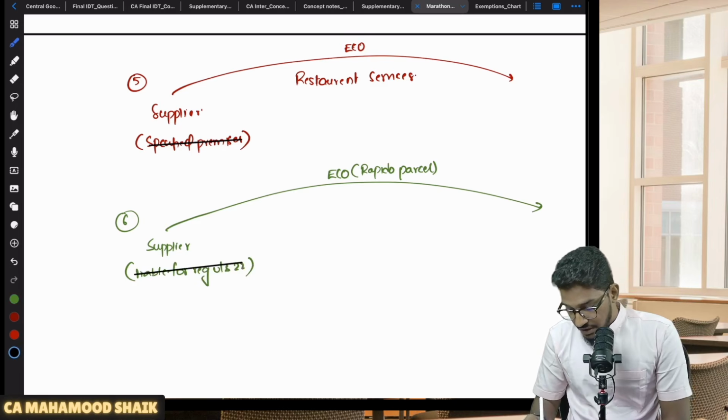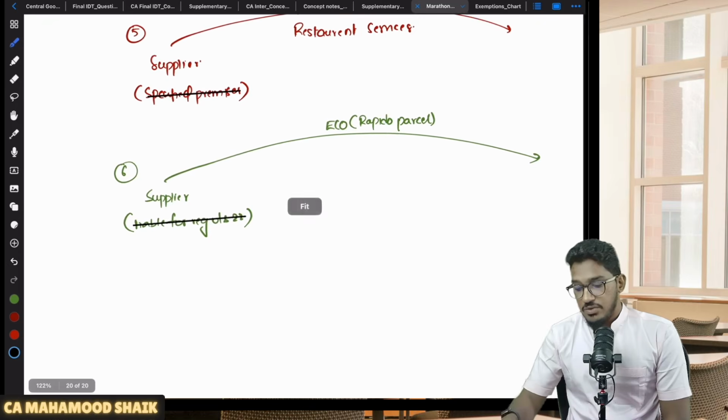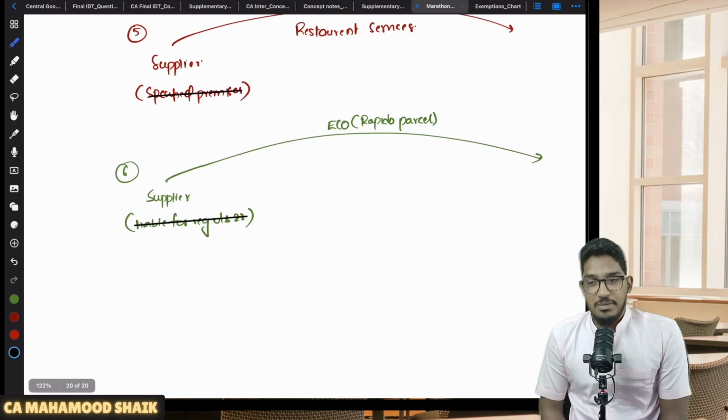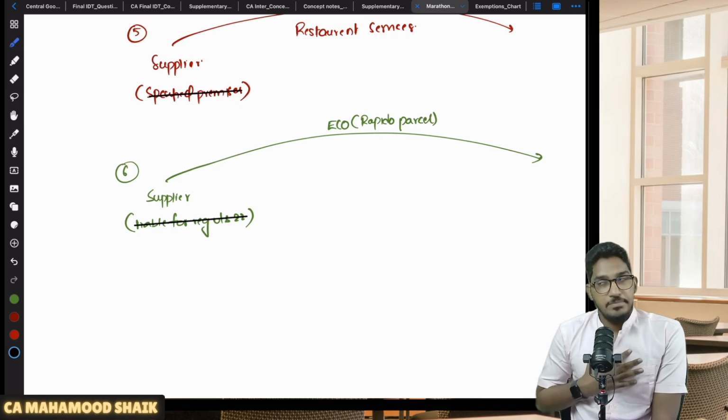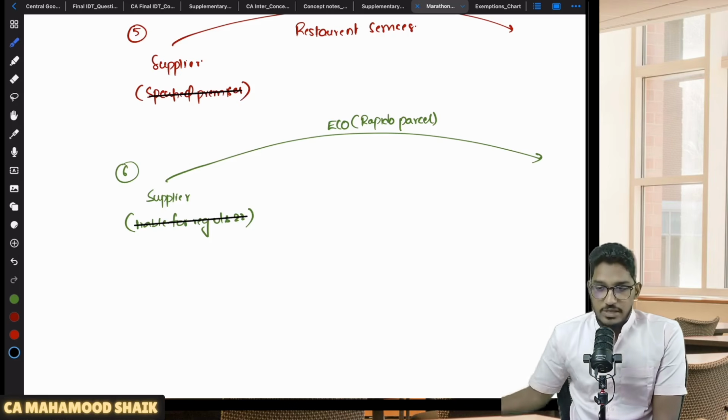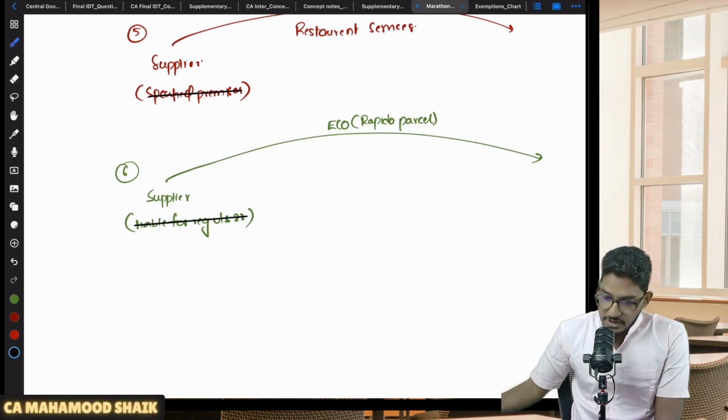So if the supplier is not liable for registration, then this section 9 subsection 5 will also become applicable. This is an amendment. For example, today Rapido Parcel has become part and parcel of our life. Let us say I want to send one item, say this book, from here to another place.